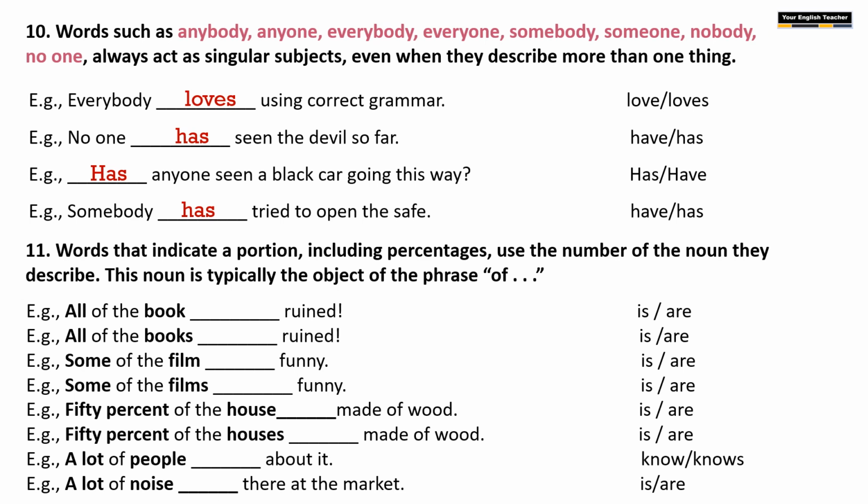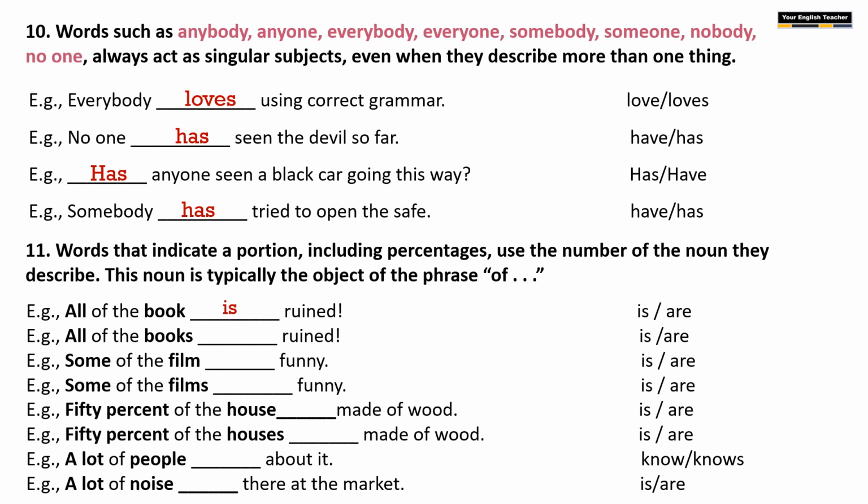Here the portion indicating word is all, and it is talking about the book. So what is the number of the book? Singular or plural? Singular. So here you have to use a singular verb. All of the book is ruined.